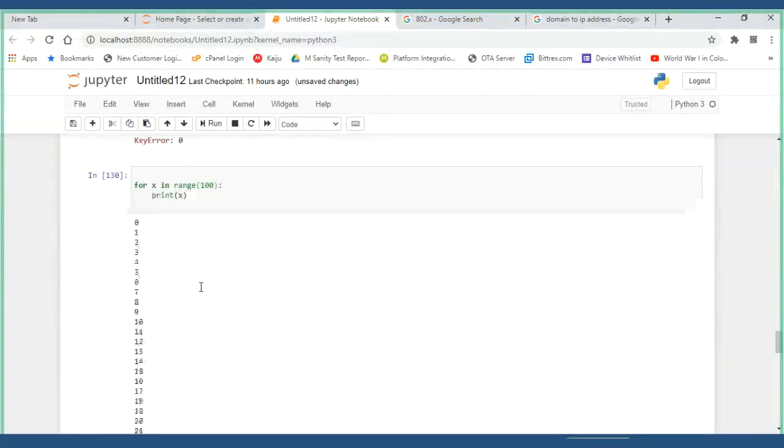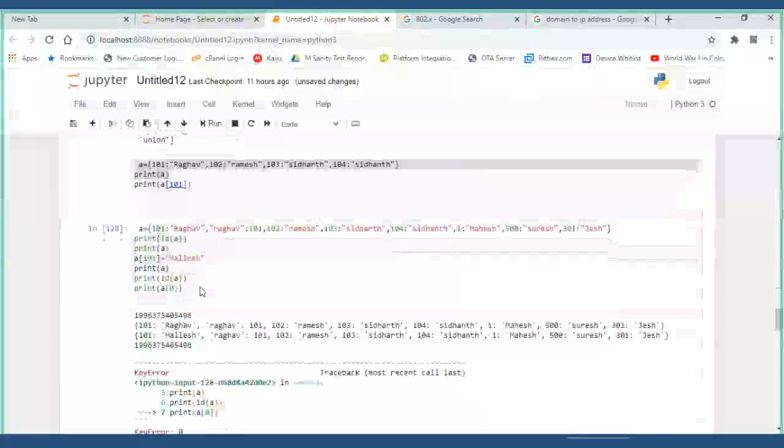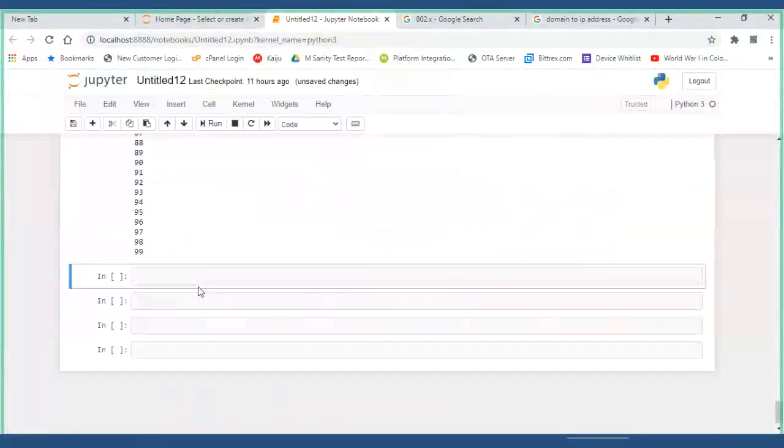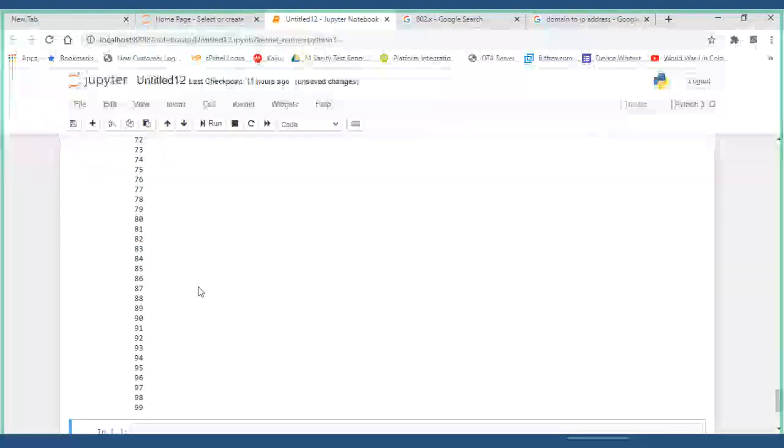Now you tell me guys, is it understood for you or not, till here? Yes, sir. Siddharth, you? Yes, sir.